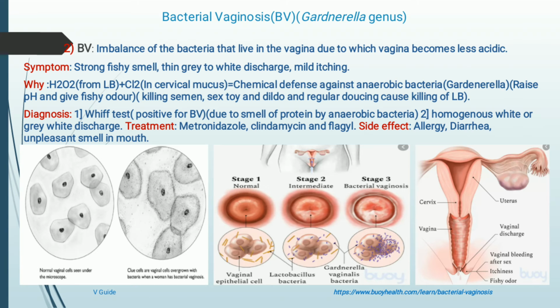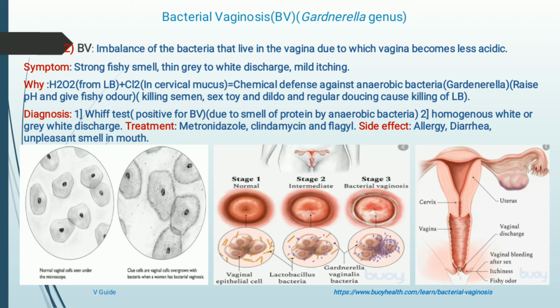So moving towards the next disease, that is bacterial vaginosis, which is mainly caused by the Gardnerella genus. So what is bacterial vaginosis? Bacterial vaginosis is basically an imbalance of the bacteria that live in the vagina, due to which the vagina becomes less acidic. Means what happens during bacterial vaginosis? The alkaline conditions of the vagina increase, opposite to the acidic conditions of the vagina. It leads to bacterial vaginosis.